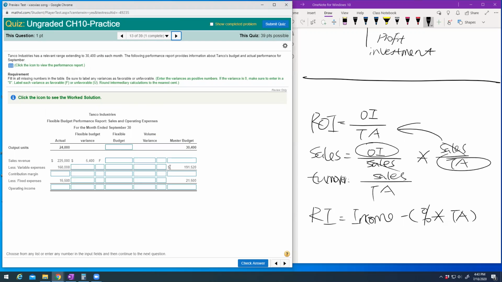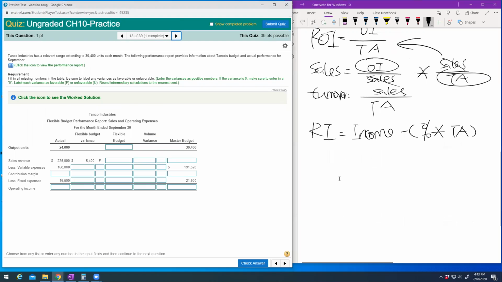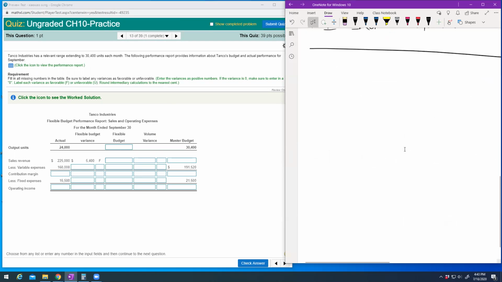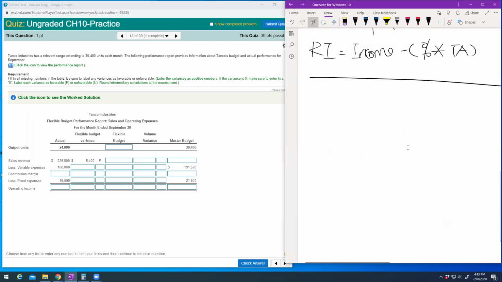Next one. This one is very similar to your take-home MyAccountingLab assignment also. I put my notes there. I want to stop my video after this one. So you have actual after chapter 11, one more time. I hope you feel better. And then you have the flexible budget, and you have the master budget.